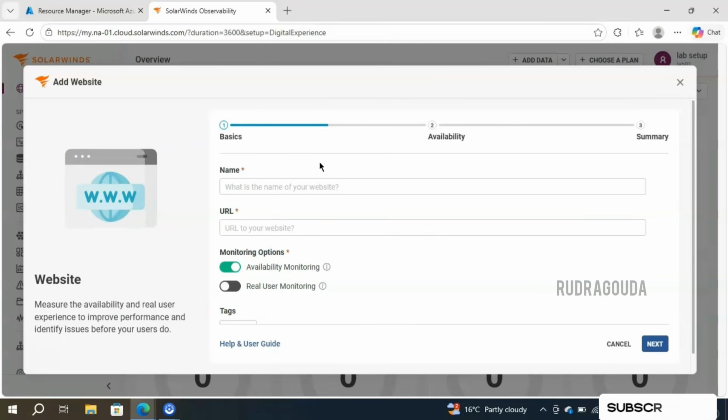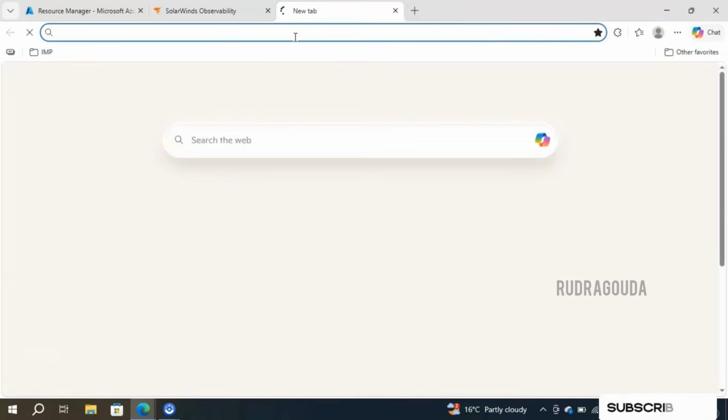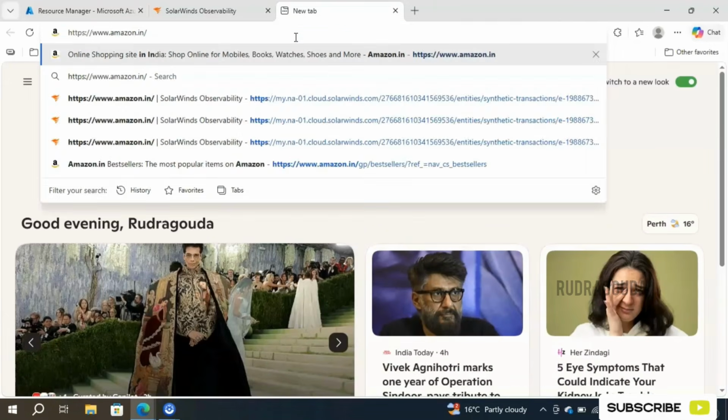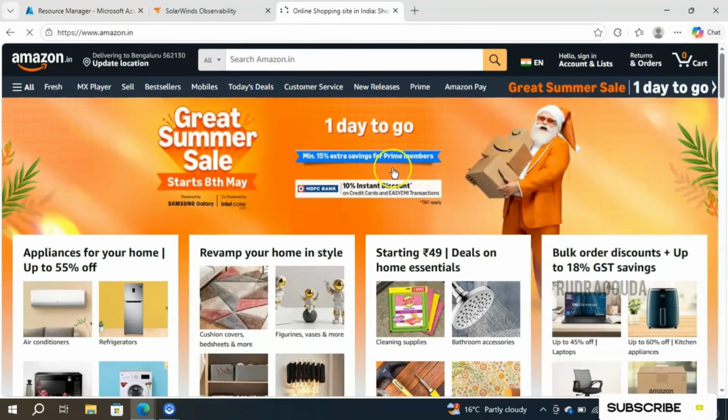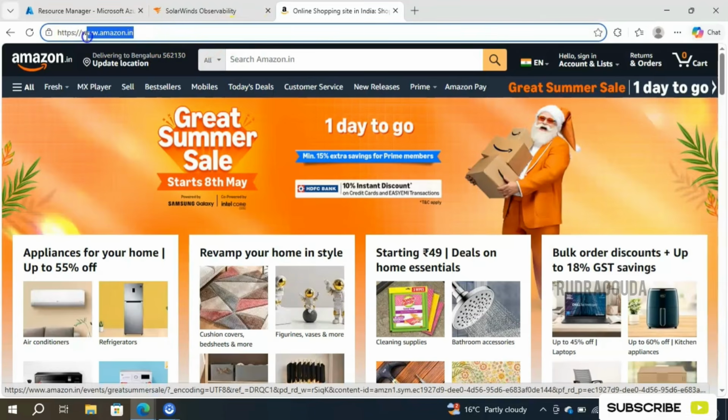First and foremost, we need to provide a meaningful name to this website. For example, now I want to monitor the Amazon website, so I will give the name as Amazon. Then you need to provide the URL of that Amazon website. So let me go to a new tab, enter the website name here and click enter. I want to monitor this particular website, so let me copy this one.